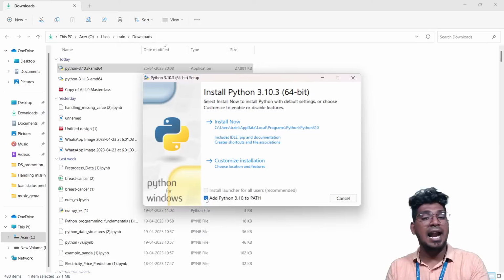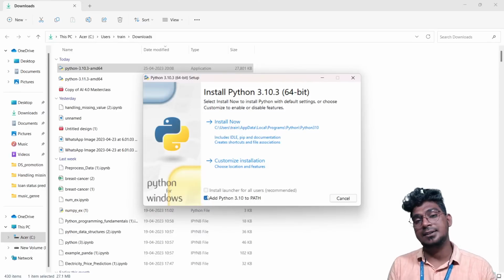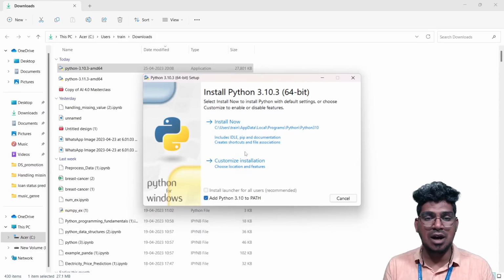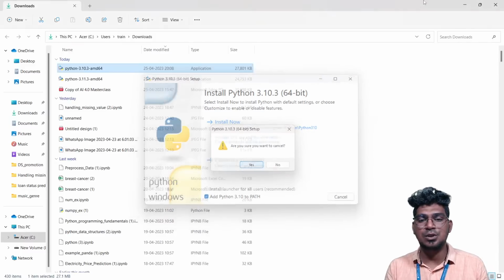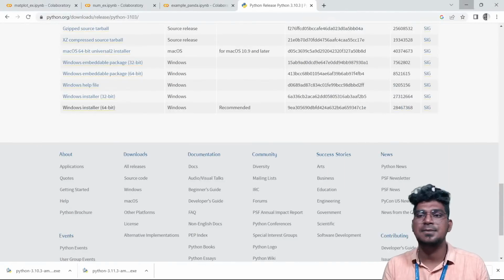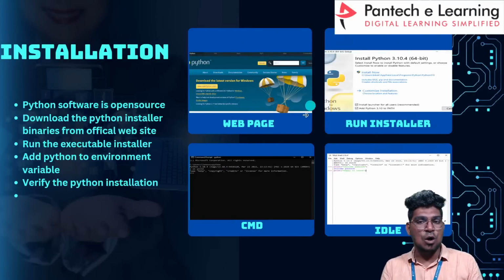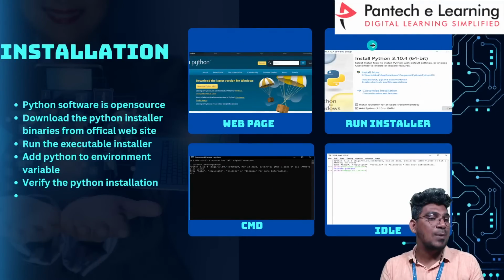Click this particular add box. This is the most important thing. After that you have to install now, and you can see this particular procedure one by one in a slide. You can see it here. So download it and also install this one.